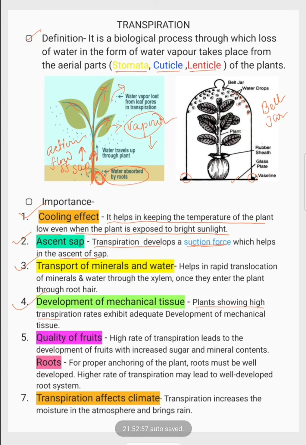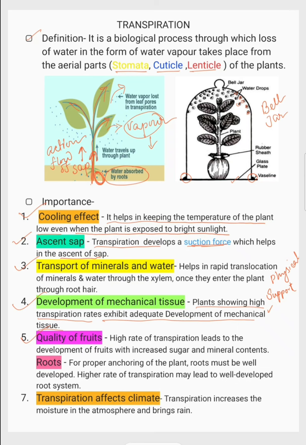Fourth comes development of mechanical tissue. Plants showing a high transpiration rate exhibit adequate development of mechanical tissue. Now, what is mechanical tissue? Mechanical tissue gives the plant physical support, and this support is provided by transpiration. More transpiration means more water demand, so water tends to stay in the tissues for longer and they become more distended. So they can absorb any shock from the outside.